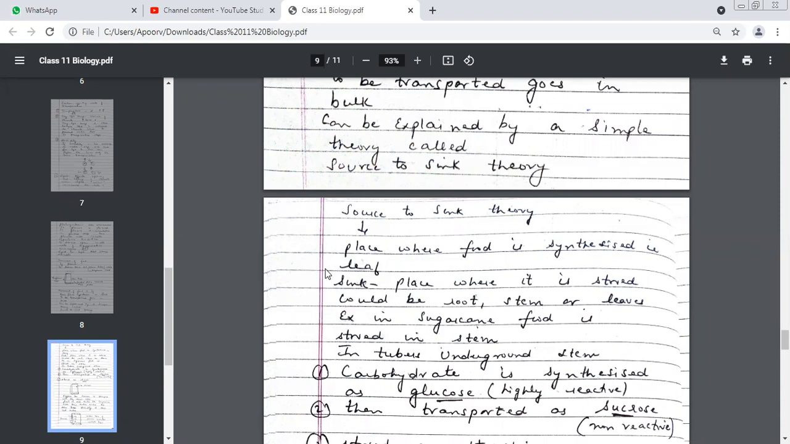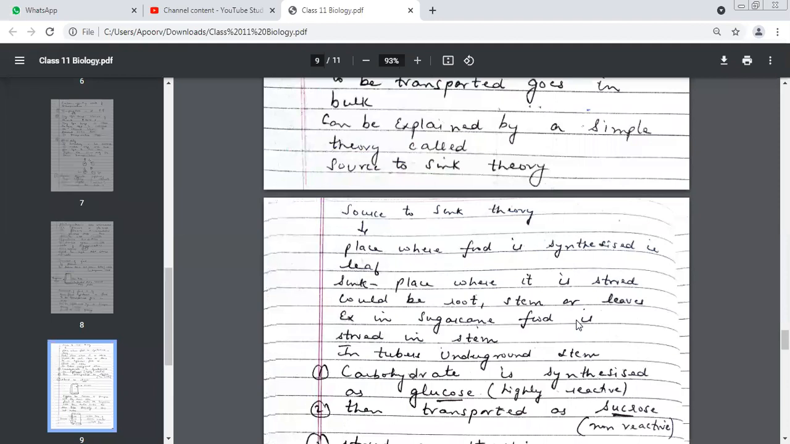It could be different cases. For example, in sugarcane, food is stored in stems. Somewhere it is stored in underground stems, somewhere in roots. So, source to sink theory: two things to remember about the movement of food. Food always travels in bulk, and it always travels from source to sink.